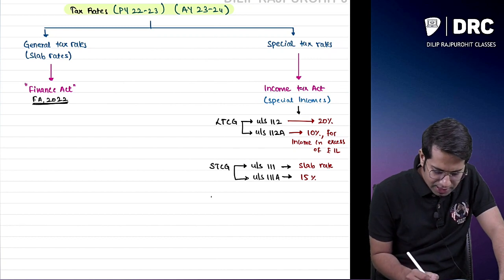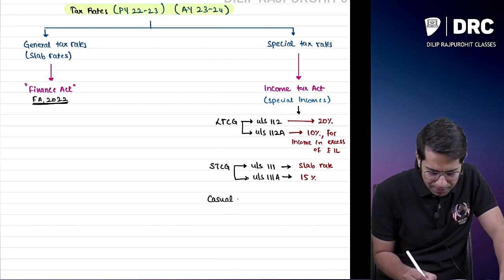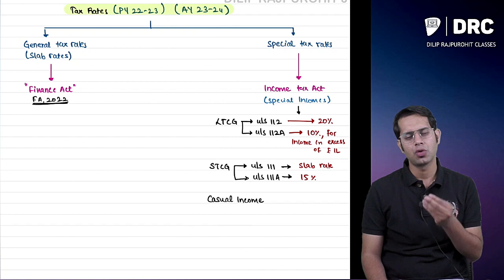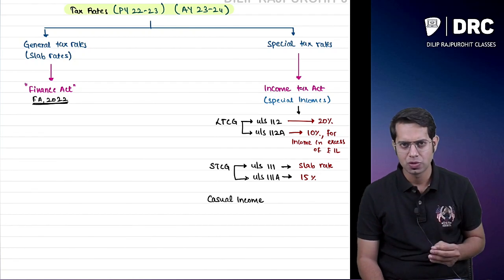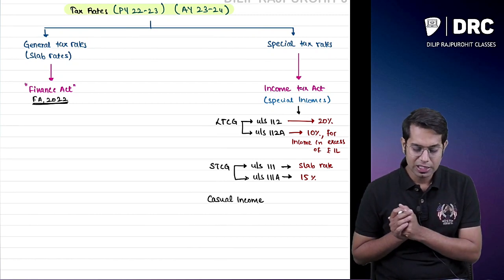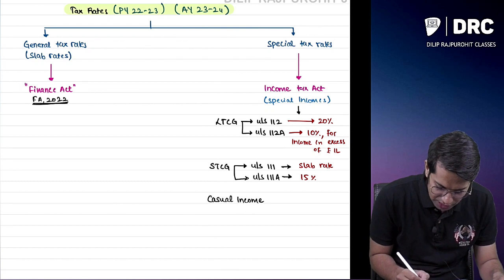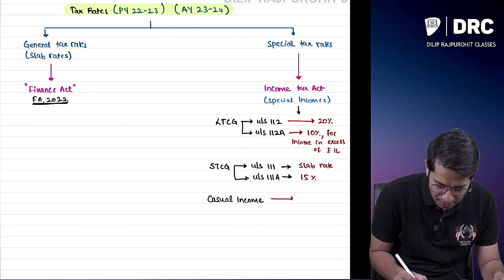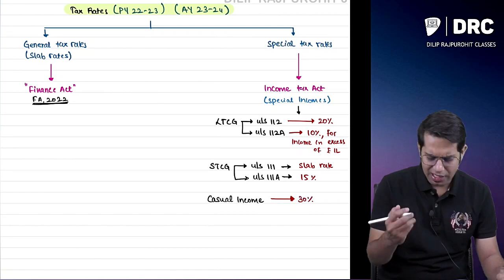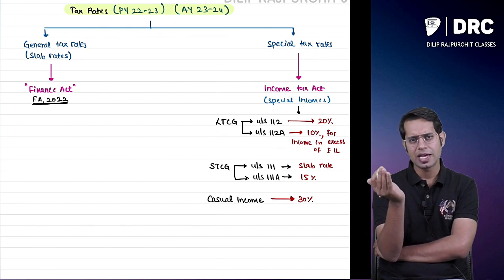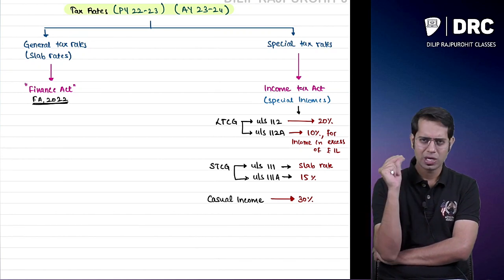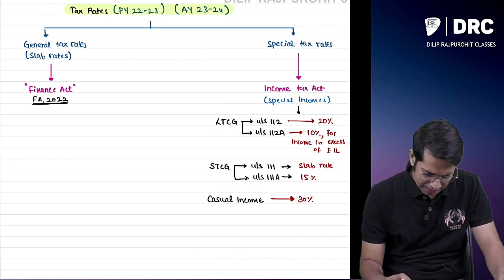Then apart from this, there is something called casual income. What is this casual income? Casual income is nothing but winnings from a lottery, a game show or a TV show, or from betting, gambling activities, etc. The tax rate for casual income is flat. You will have to pay a flat rate of 30%. So if you have earned 1 lakh rupees, how much tax do you have to pay? 30,000 rupees, flat 30%. There is no benefit of slab, etc. Whatever income you have earned, you have to pay a flat 30% tax.